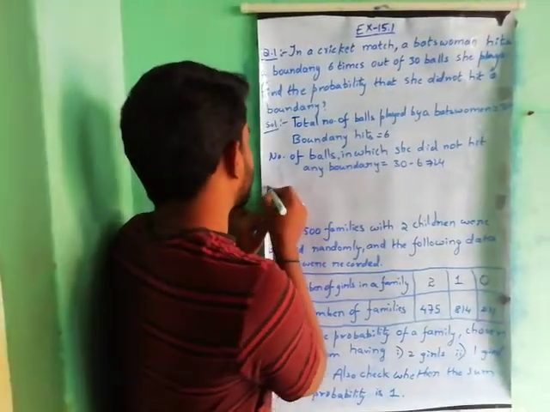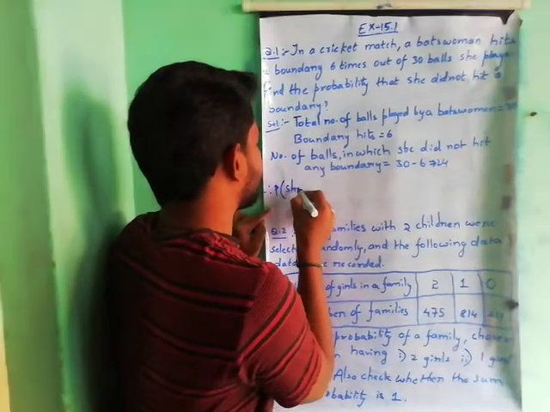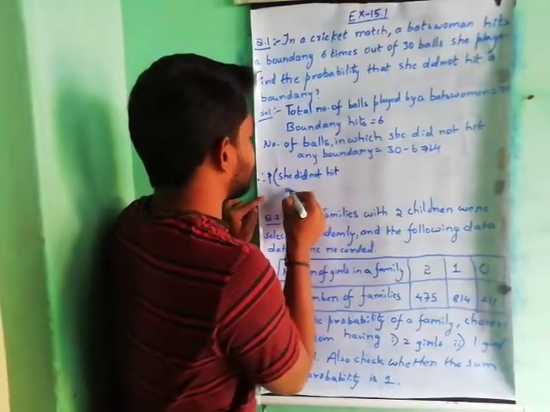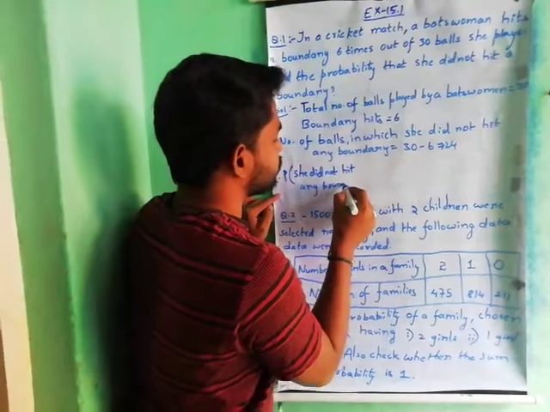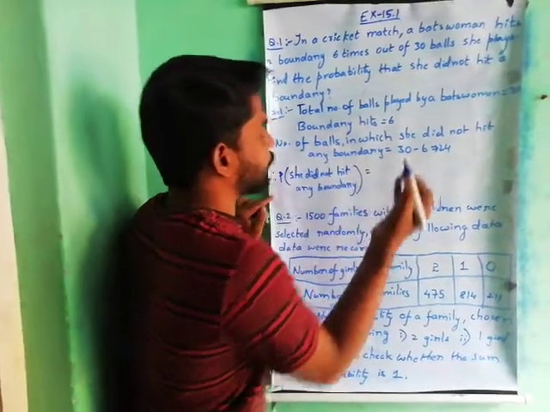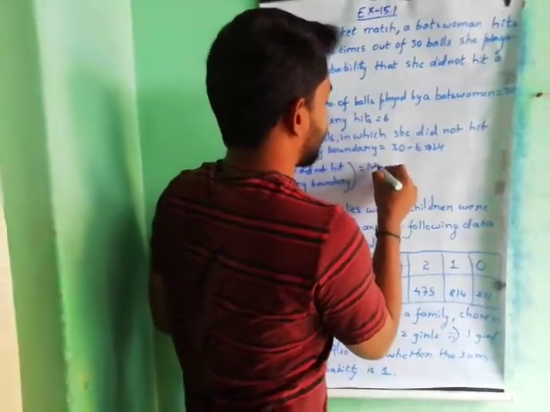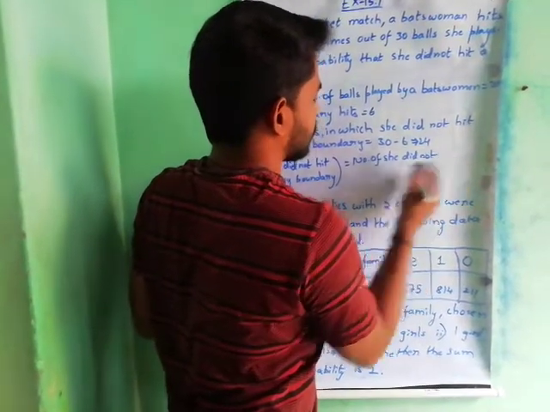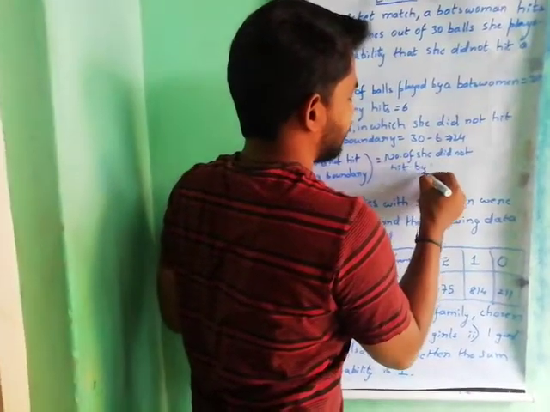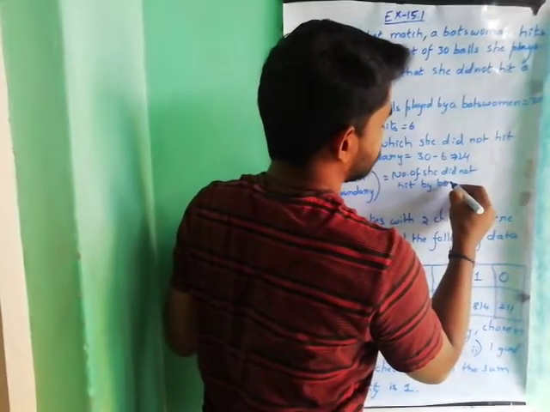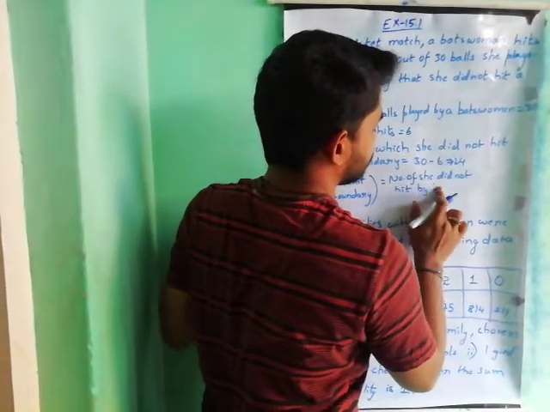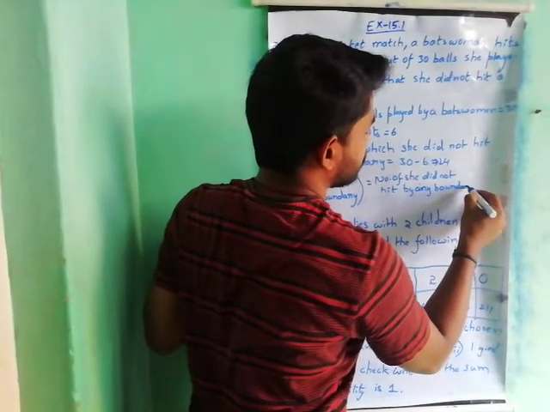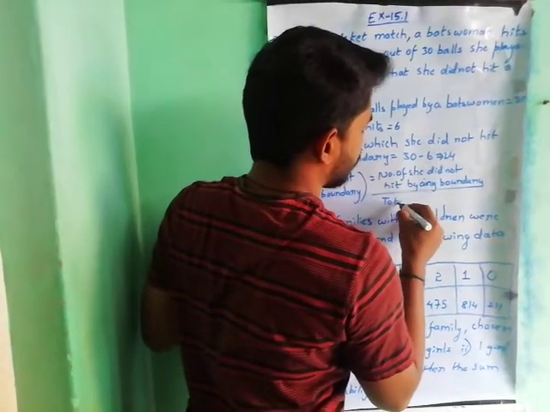Understand? Therefore, the probability that she did not hit any boundary is equal to the number of balls in which she did not hit any boundary by the total number of balls.